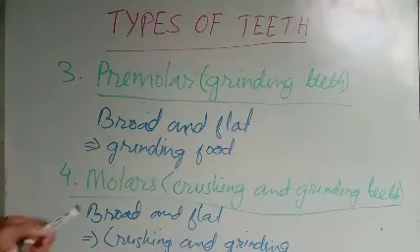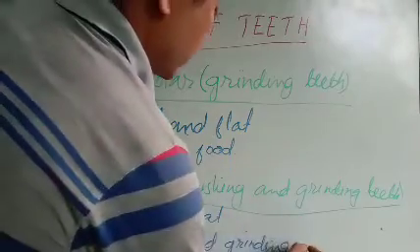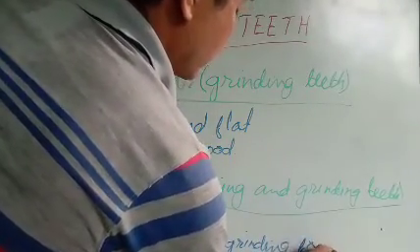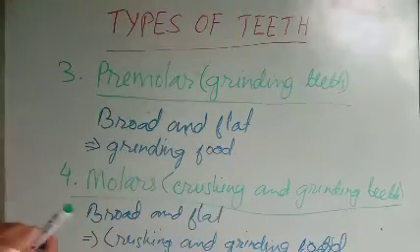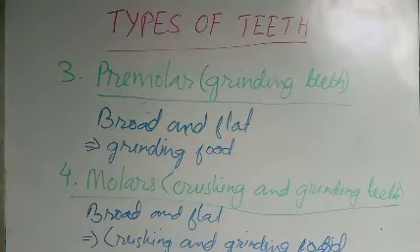Therefore, from these four points, I hope that we can understand the different types of teeth. We have four types of teeth. Let me review again. The first one is the incisor, the cutting teeth, in the front.